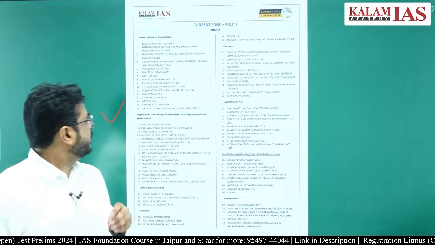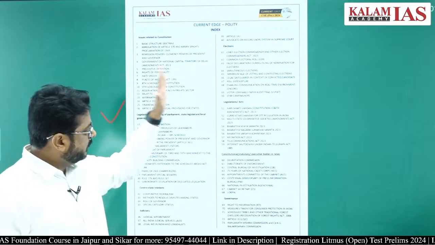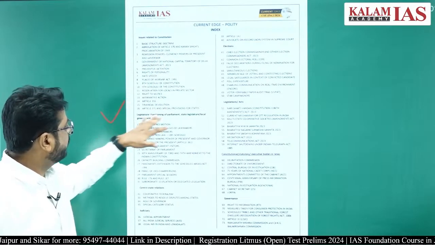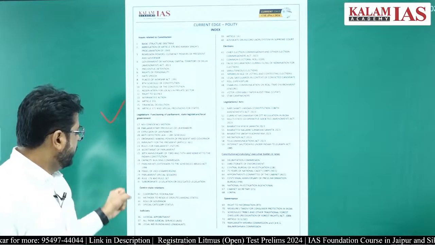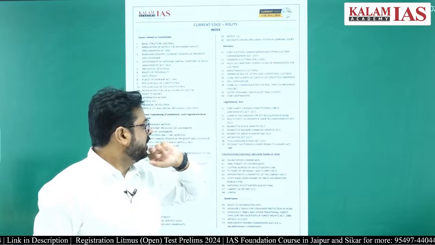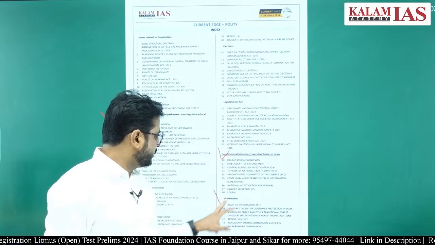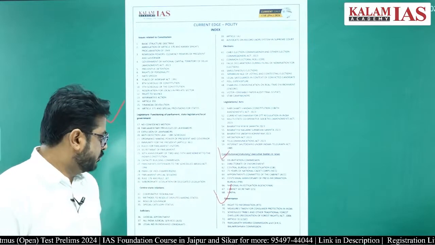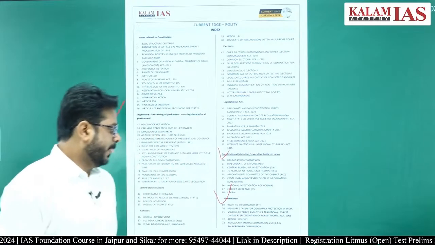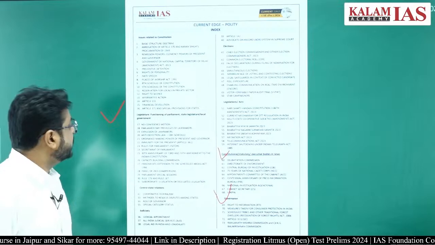Now we will go in a more organized fashion, because the issues will come in this manner: issues related to the constitution, issues related to the legislature, issues related to center-state relations, issues related to the judiciary, issues related to elections, then some legislation, then some constitutional, statutory and executive bodies, and then some governance related things. All these things we have to discuss in this lecture itself, and this is a mere revision. I hope you are getting the essence of this lecture by now.